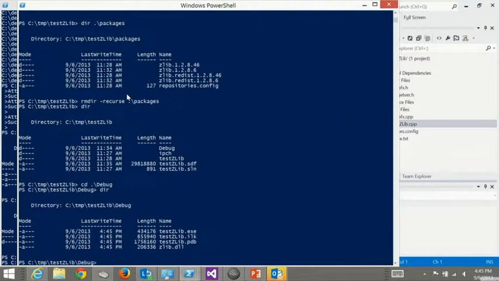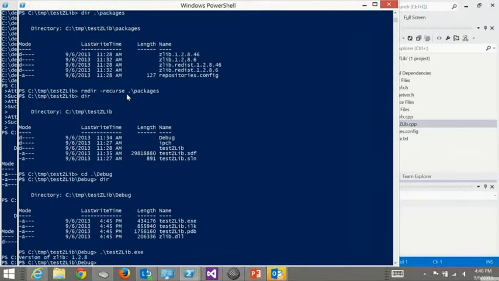Go into the debug directory. And there you can see my test.zlib.exe and my DLL. Now, I never had to actually set my include directory. I never had to go and change any of those project settings. I never had to go and add anything directly to the linker. We picked all of that stuff up from the things that the original packager, which was me, had put into the project file in the beginning, or in the package file to begin with. So if I run my test.zlib, it says, version of zlib is 1.2.8.